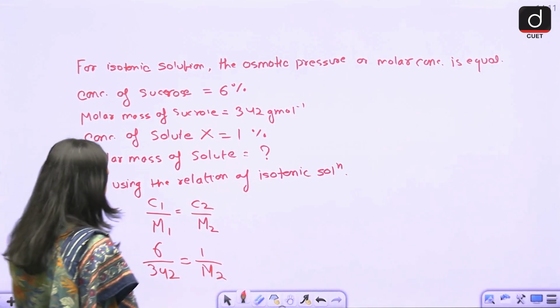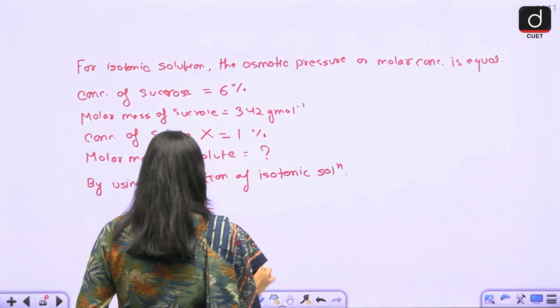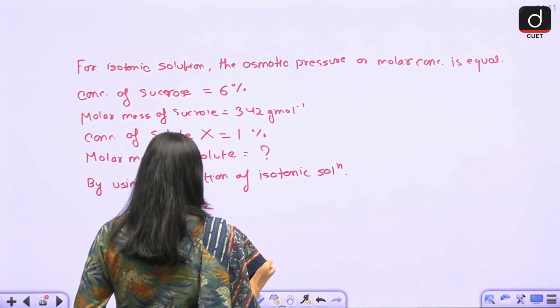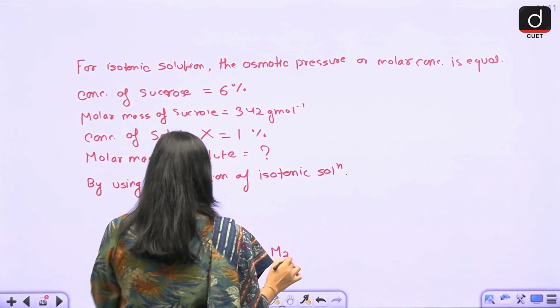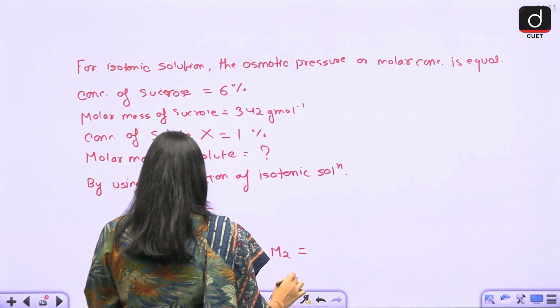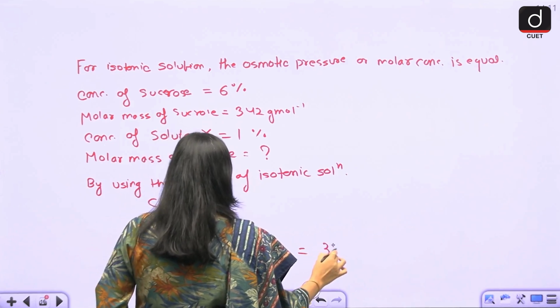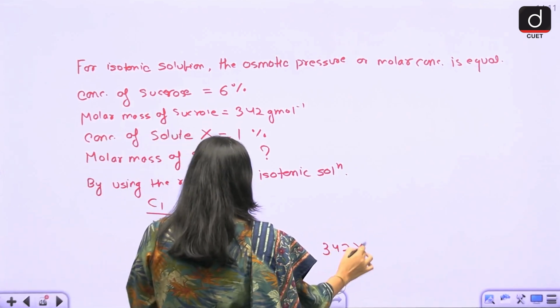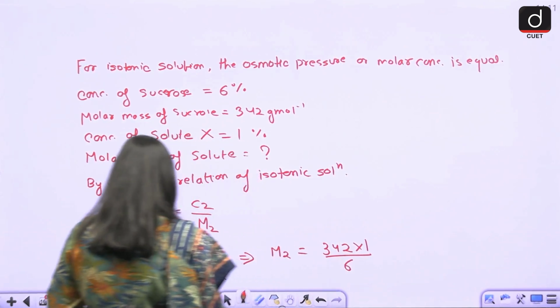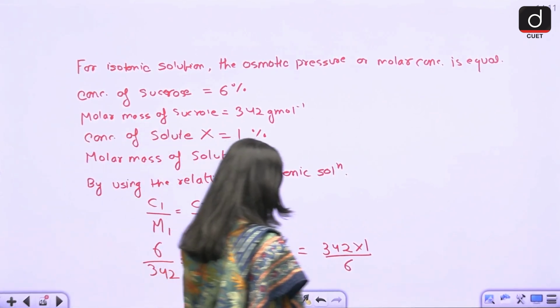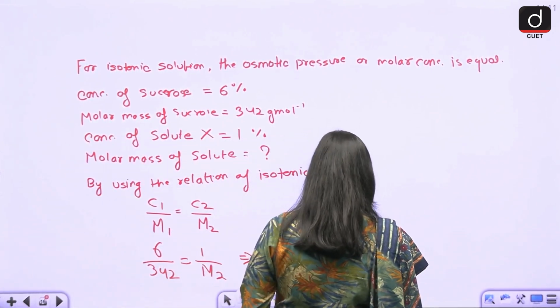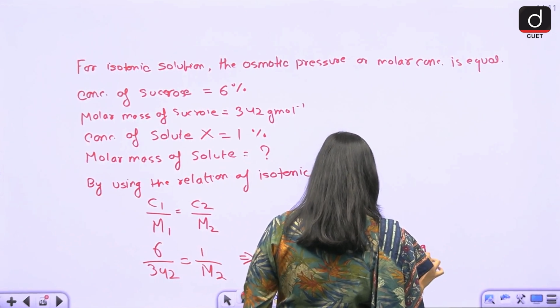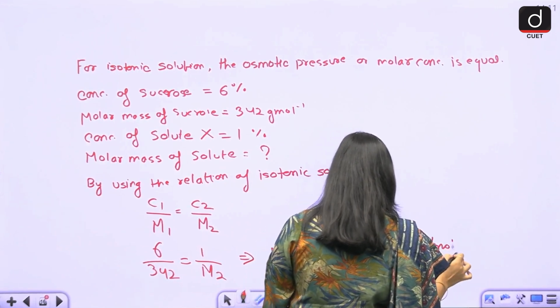So M2 comes here, and 342 comes there, multiplied by 1 divided by 6. When you solve this, you ultimately get 57 gram per mole.